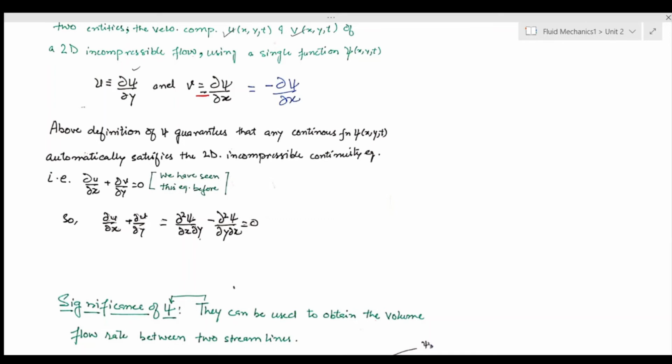Now this above definition of psi guarantees that any continuous function automatically satisfies the 2D incompressible continuity equation, which is del u by del x plus del v by del y. So I can say that if there is any function psi which satisfies this equation, then it can be used for defining my u and v. That's what this is.